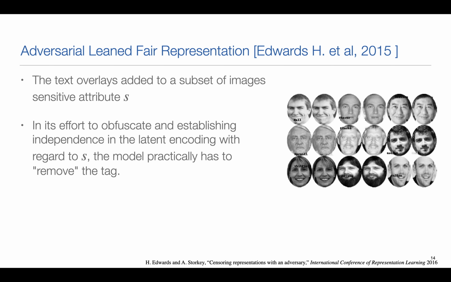Here we have one example of the image before and the image after. So here they remove the dependence on the latent space S. These are pictures that contain the overlay text.